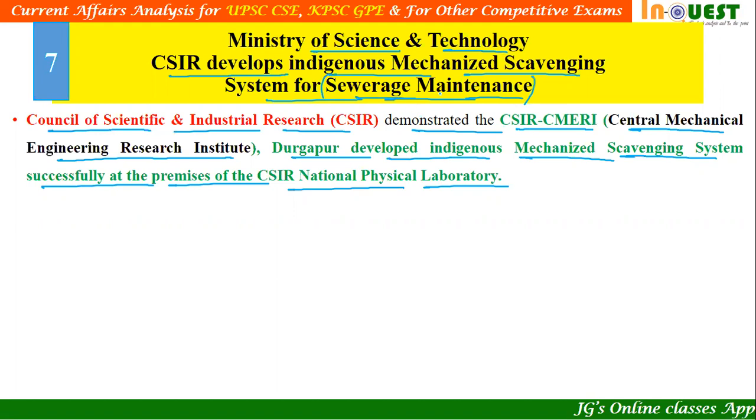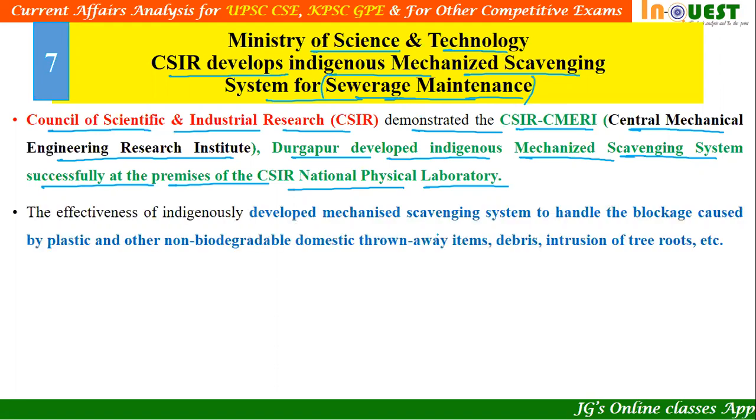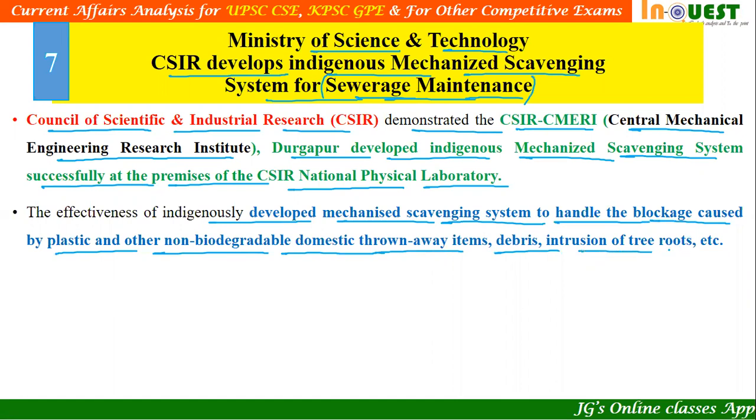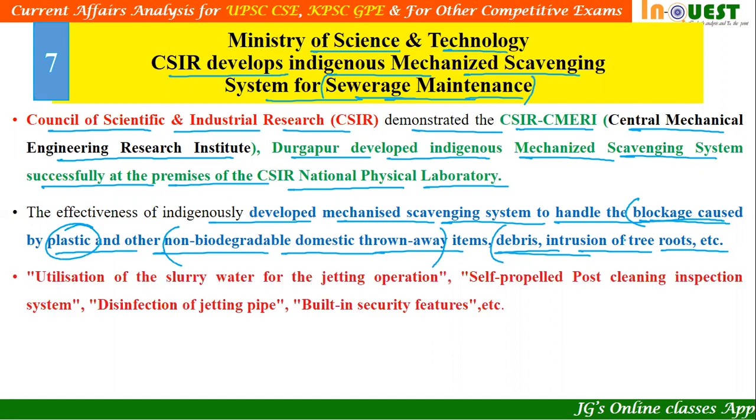So to maintain that, there is a new mechanism that is called mechanized scavenging system that has been developed by CSIR. The effectiveness of the indigenously developed mechanized scavenging system is to handle the blockage caused by plastic and other non-biodegradable domestic thrown away items, debris, intrusions of trees, etc. So this is actually to prevent blockade of channels. Blockade could be caused by non-biodegradable plastic, or non-biodegradable domestic thrown away items, or due to debris or intrusions of tree roots, etc.